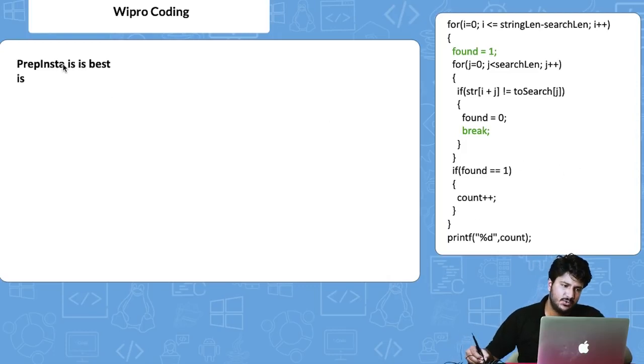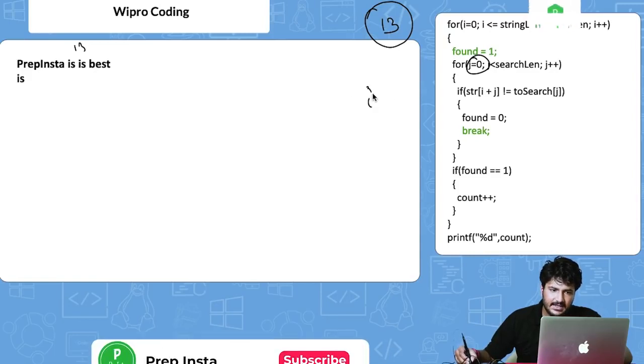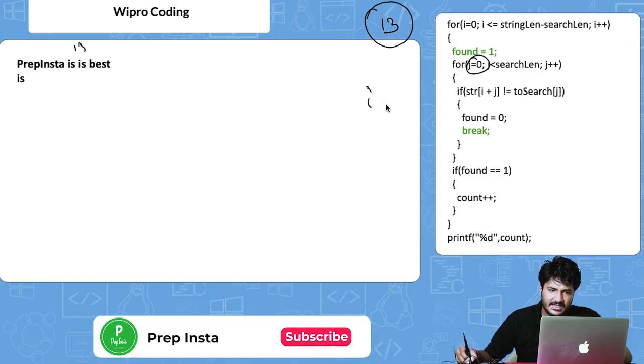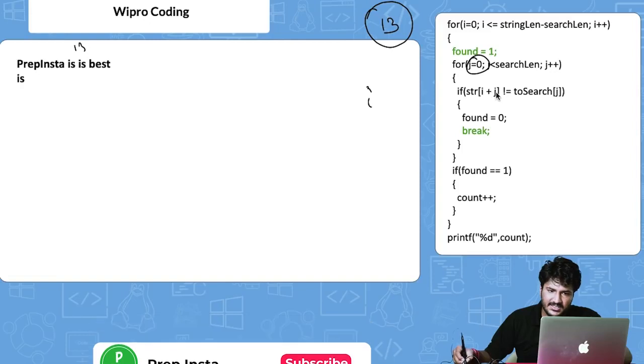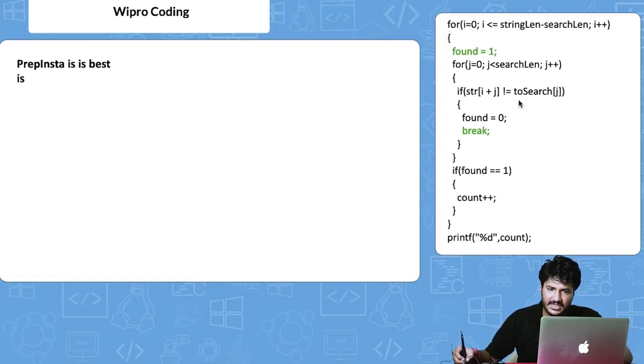Okay, so this is found again. Now again the same thing will happen at the 13th position. So I is equal to 13. Again j is equal to 0, we are initializing. So 13 plus 0 is again this I. It will say this 0 is basically this I, so it is correct. It will iterate to the next step, j value will become 1.